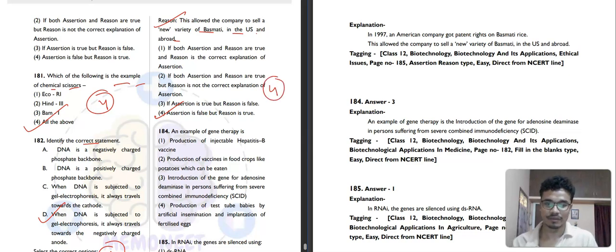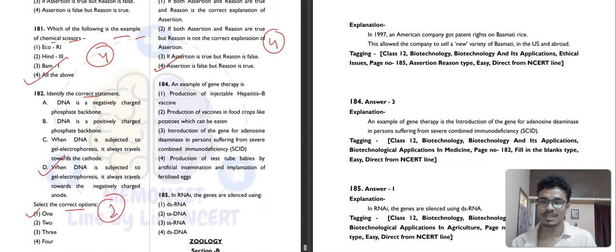Then 184. An example of gene therapy is production of injectable hepatitis B vaccine? No. Production of vaccines in food crops like potatoes which can be eaten? No. Introduction of the gene for adenosine deaminase in persons suffering from severe combined immunodeficiency, correct. The other option will be the correct answer.